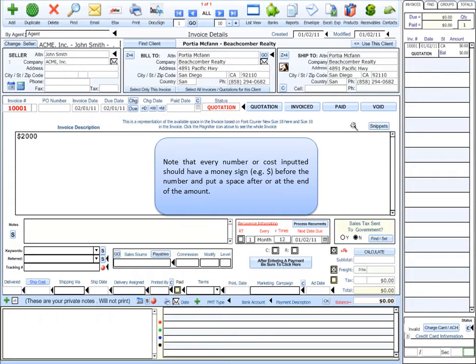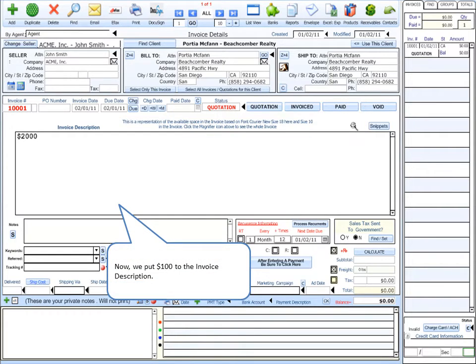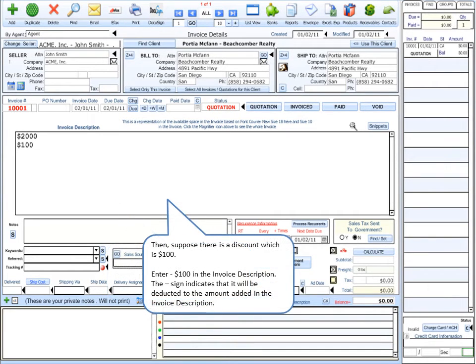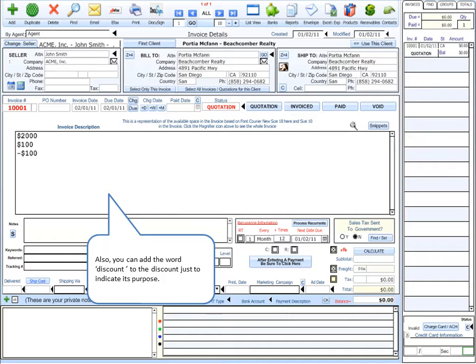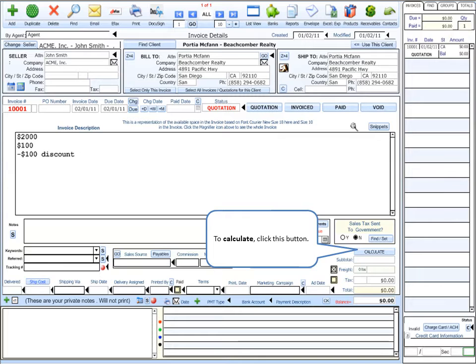Note that every number or cost inputted should have a money sign before the number. Now we put $100 in the invoice description. Then, suppose there is a discount which is $100. Here, also, you can add the word discount to the discount just to indicate its purpose. To calculate, click this button.